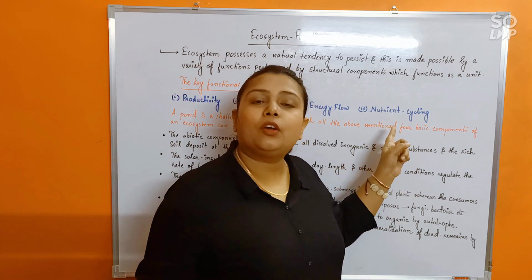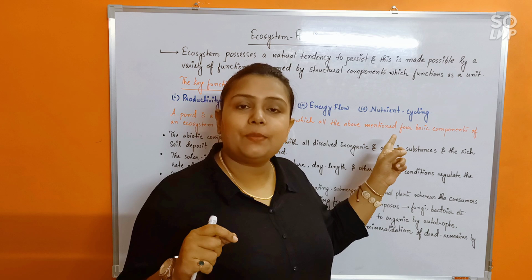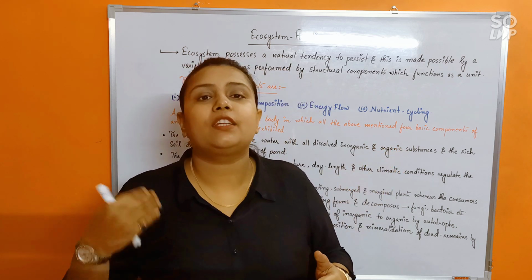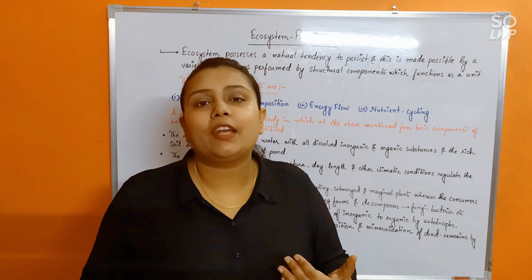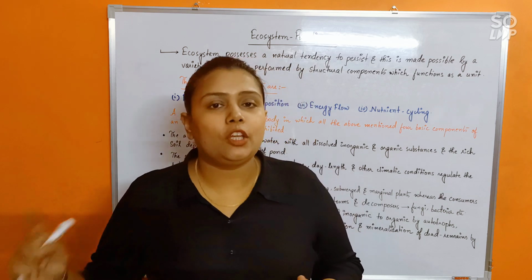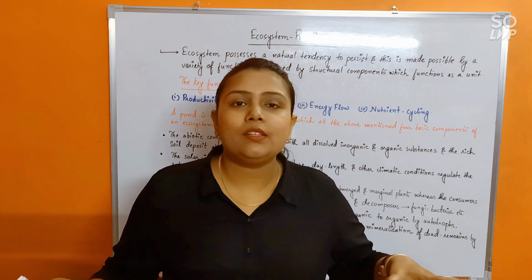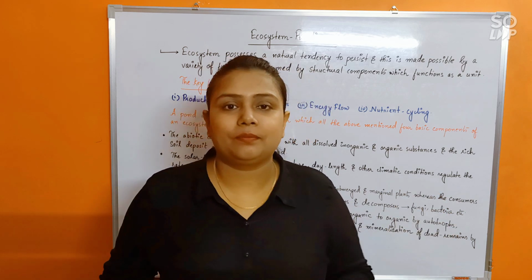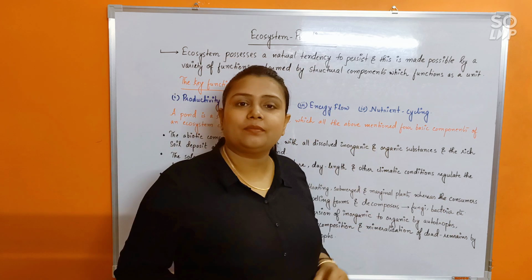Why? Because that inorganic material will be used again by the autotrophs for conducting photosynthesis and giving rise to organic matter. So changes happen from inorganic to organic, and once the organisms die, again from organic to inorganic. That's what nutrient cycling is.